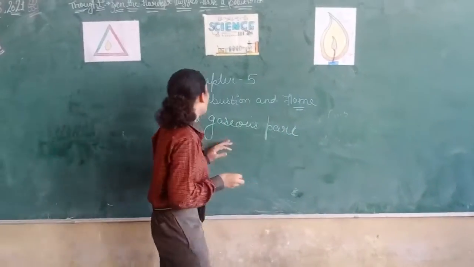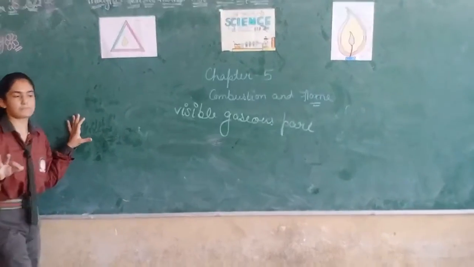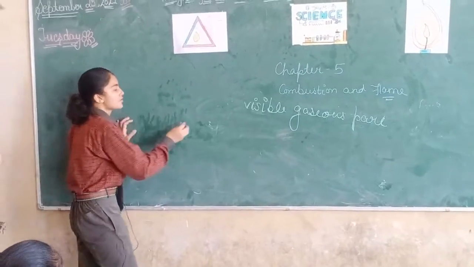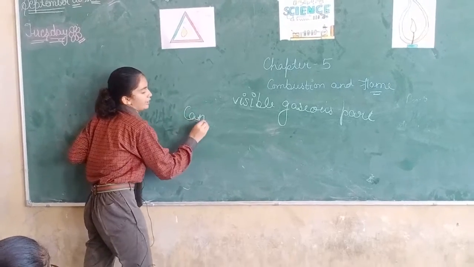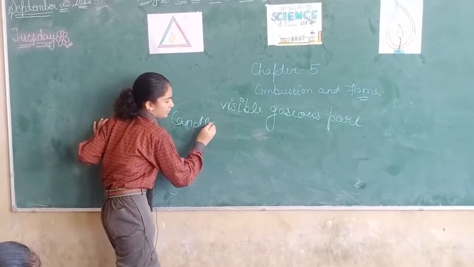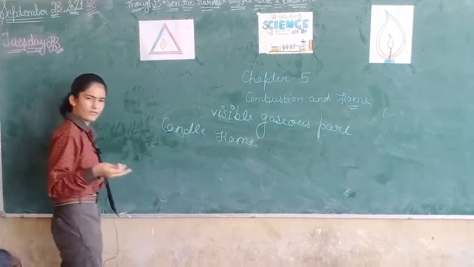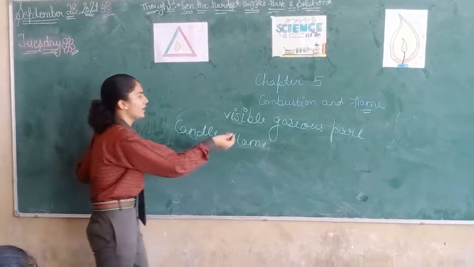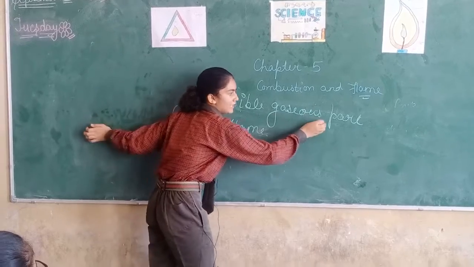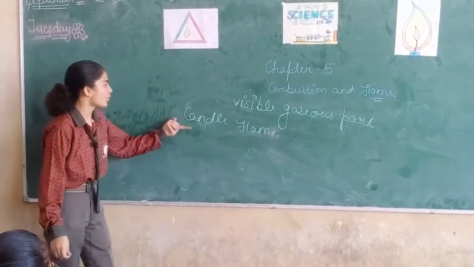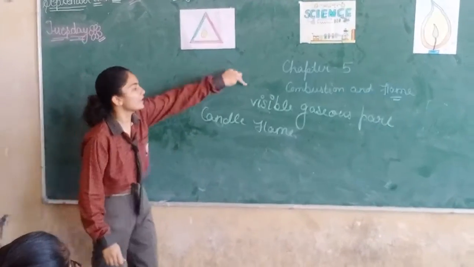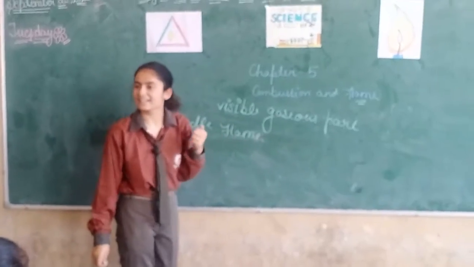Okay. So now we will study in this chapter. In your chapter, they have only described the candle flame. So let's study about candle flame. We know flame is a visible gaseous part of a substance. So what will be candle flame? A visible gaseous part of a candle, right?